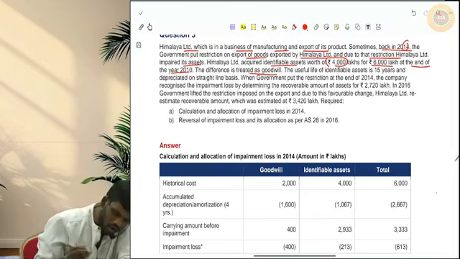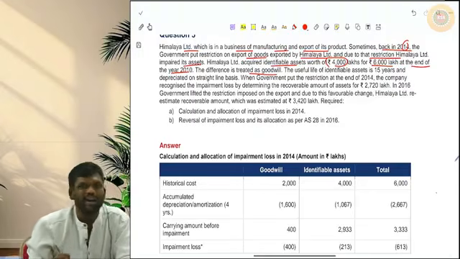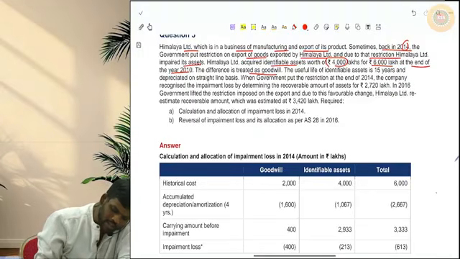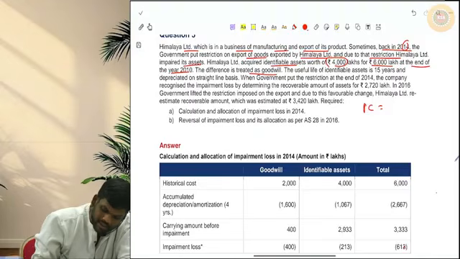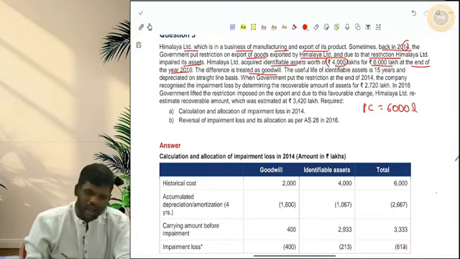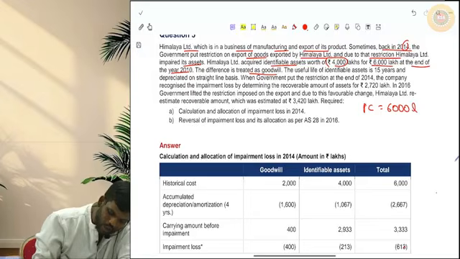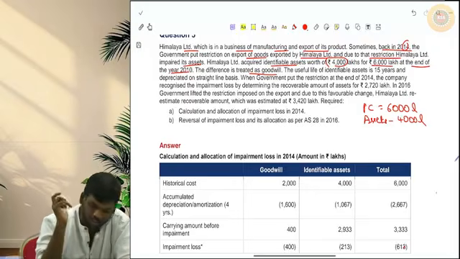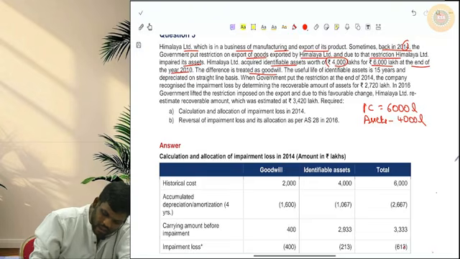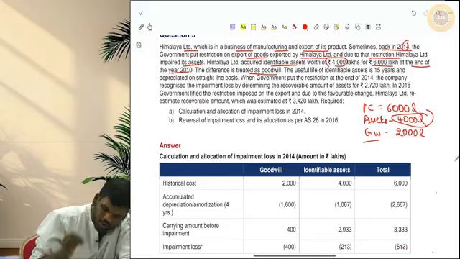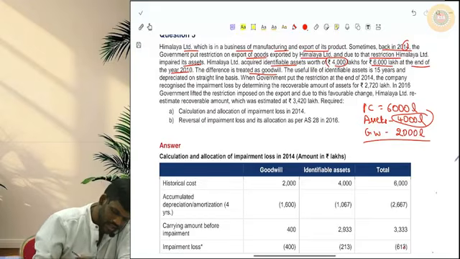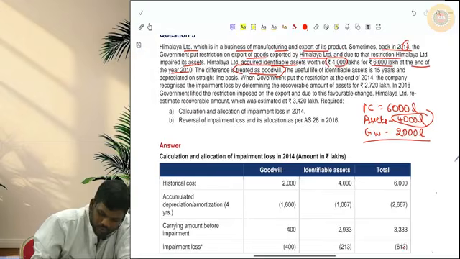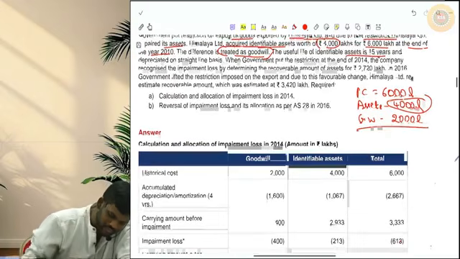All Himalaya Limited assets were acquired in an amalgamation. So in amalgamation, we will calculate PC. The PC that they paid is 6,000 lakhs, and for the 6,000 lakhs they acquired assets worth 4,000 lakhs. As per AS-14, PC will be compared with NATO. Here PC is 6,000. NATO that they acquired is 4,000. So the difference of 2,000 will be goodwill. So 2,000 they would have recorded as goodwill. The difference is treated as goodwill. The useful life of these identifiable assets, this.